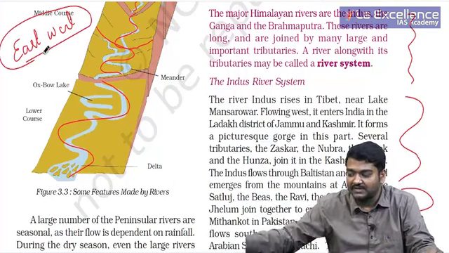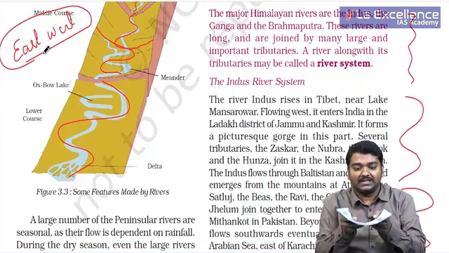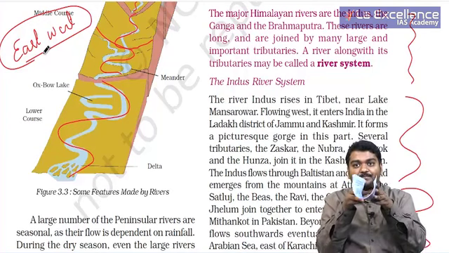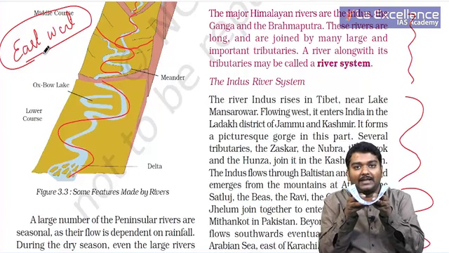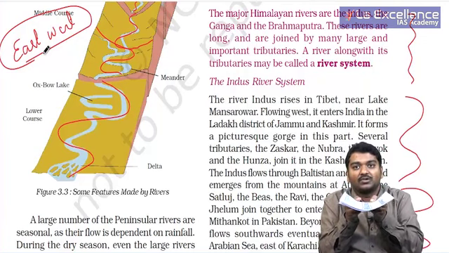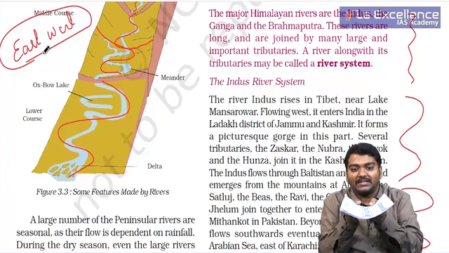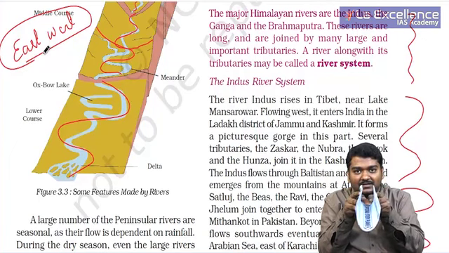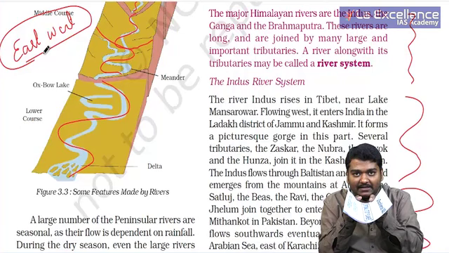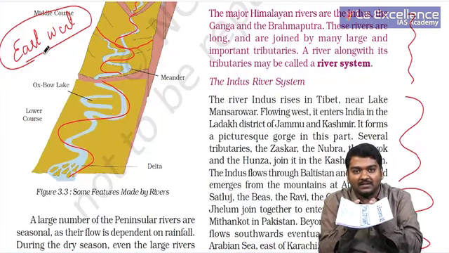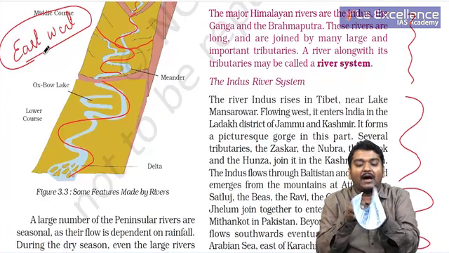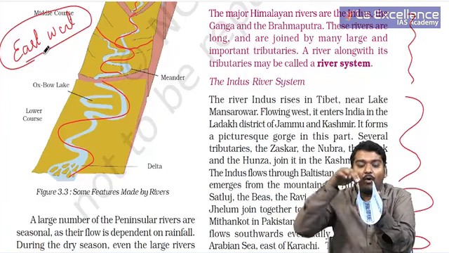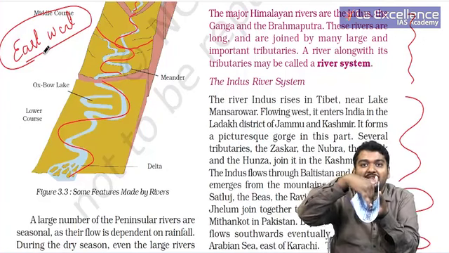The reason for this is, when I consider the upper course, it will be like this. Middle course will be like this and lower course will be like this, right? When I am talking about the upper course, water moves in this narrow passage.